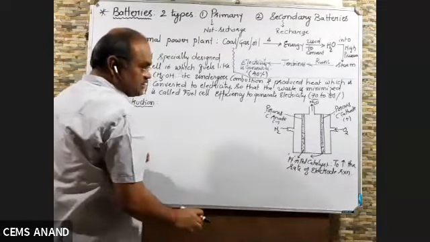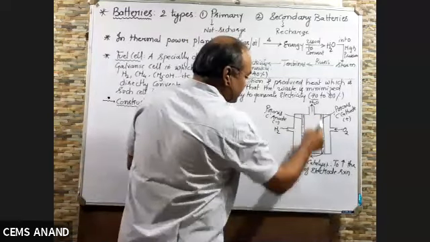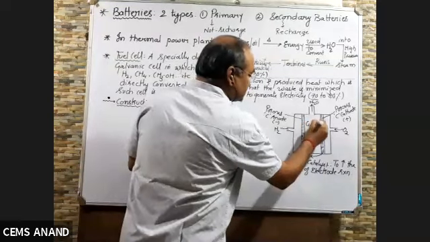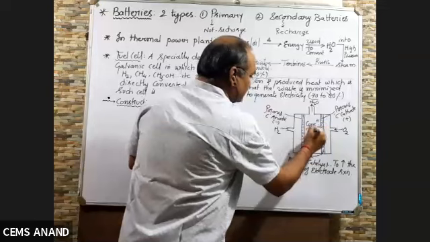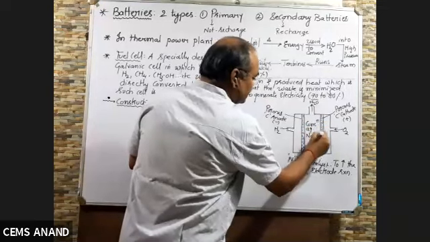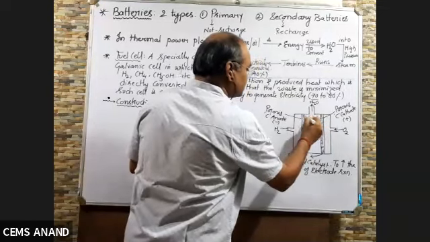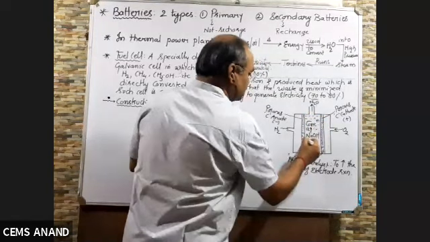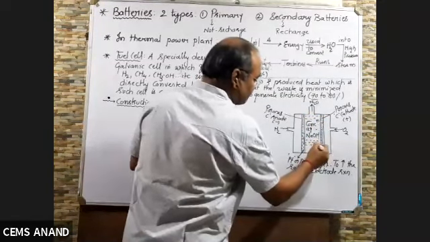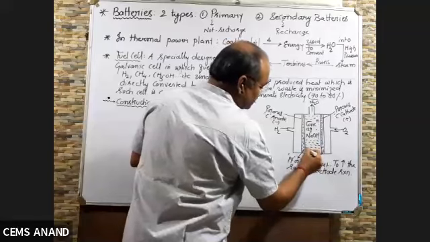So construction is over. What is filled in between? Electrolyte solution of concentrated aqueous NaOH solution is used. Between these two porous carbon plates, you have to fill a concentrated aqueous solution of NaOH.